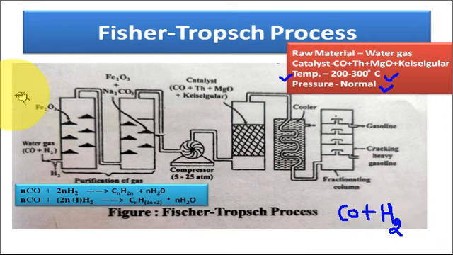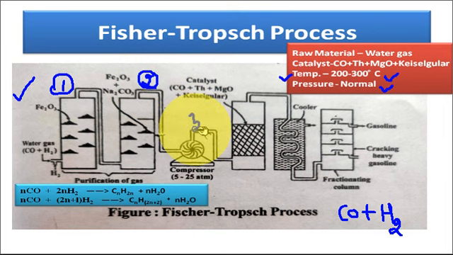Now this is the construction of the Fischer-Tropsch process plant, in which petrol is synthesized. The first and second chambers are the purifiers.